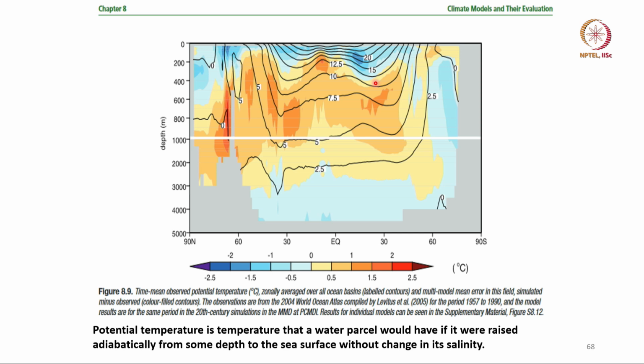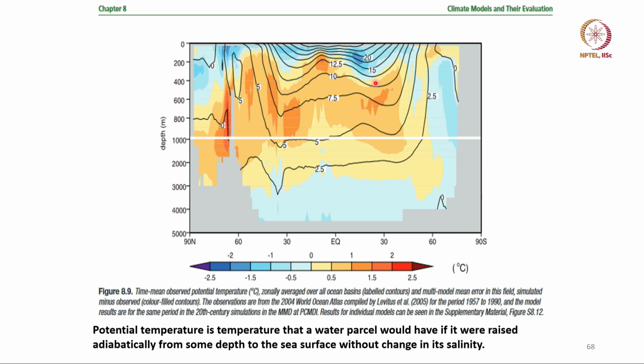Now, the reason why models are not doing as well as in the atmosphere is, you must remember that until recently we did not have accurate data of the temperature of the ocean inside. Not the surface, for which we had data from satellite, but deep inside the ocean the only way we can get temperature is by sending sensors deep inside the ocean, and that is very costly and complicated.